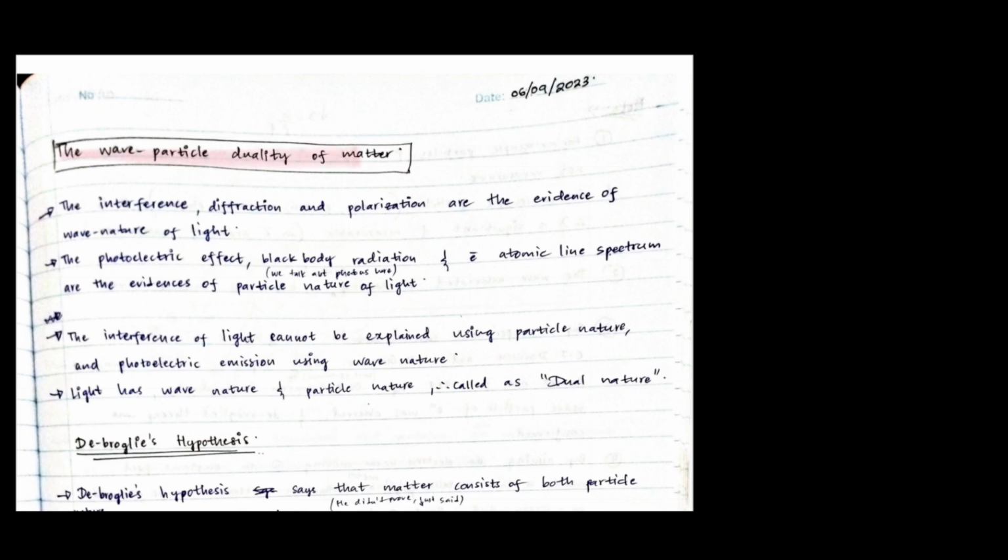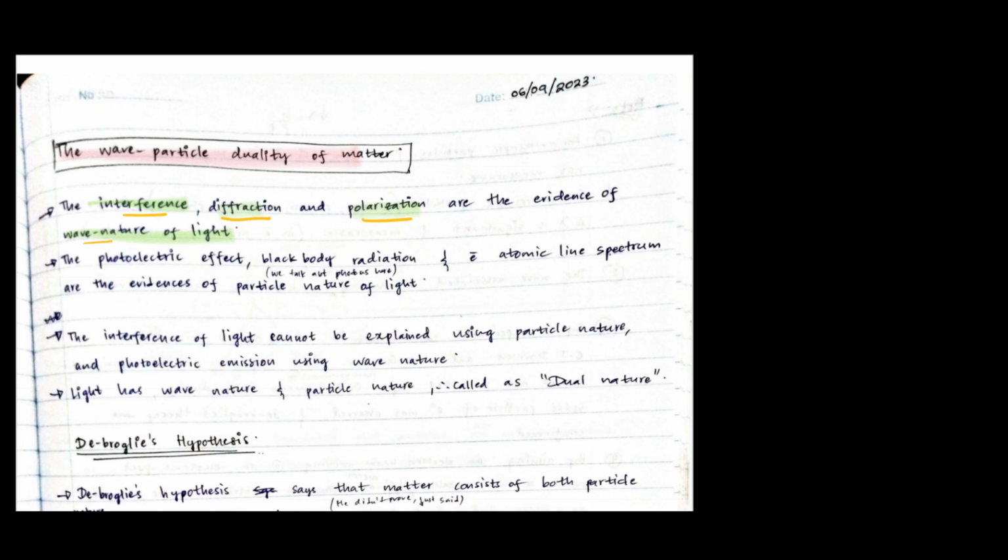Wave-particle duality of matter. We know that interference, diffraction, and polarization are evidence of the wave nature of light. We have studied these characteristics in Waves and Oscillations, unit number 3. There, we explained how interference occurs, how diffraction occurs, and how polarization occurs by considering light as a wave.